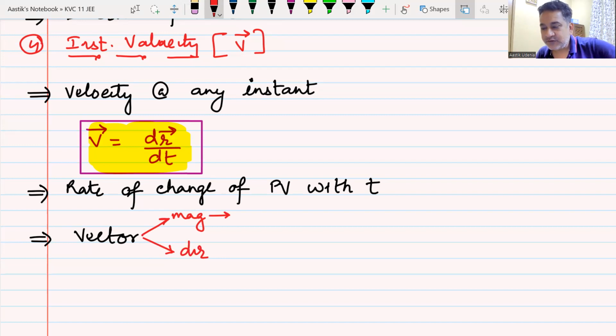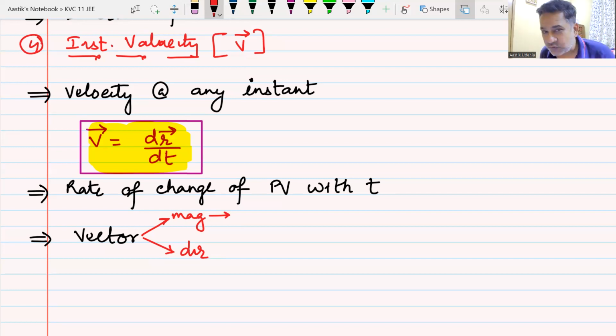Or will you say, sir, I will not talk because I am driving, because that is against the law? So assume that you are not driving, you are sitting behind a driver. By using the speedometer, you will only get the magnitude, the value of your instantaneous speed. Do we understand this?